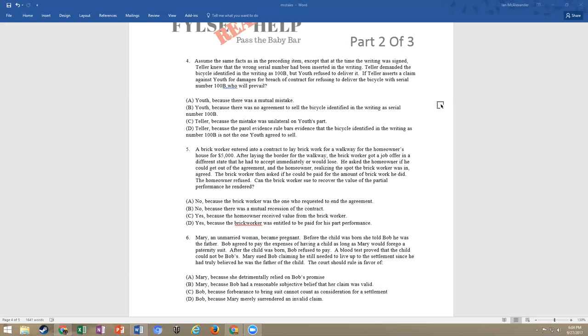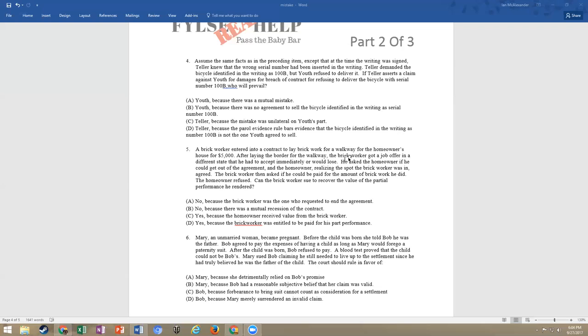So let's look at our answer choices. A is it's incorrect because it doesn't matter, right? No, because the brickworker was the one who requested to end the agreement. It doesn't matter who requests it. If they both agreed to it, then whoever was first doesn't matter. This isn't property. Let's look at C and D now.